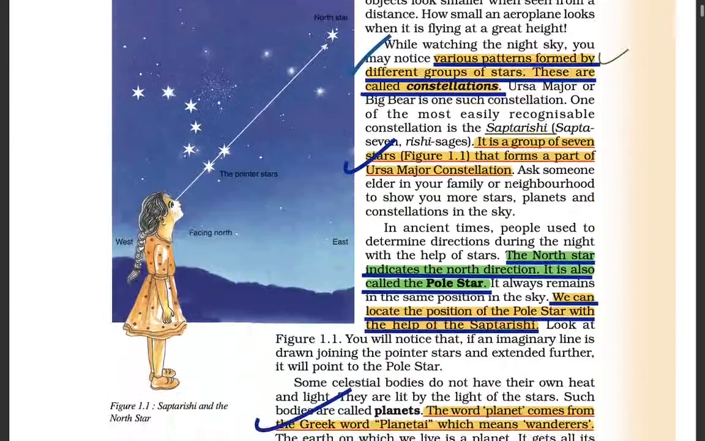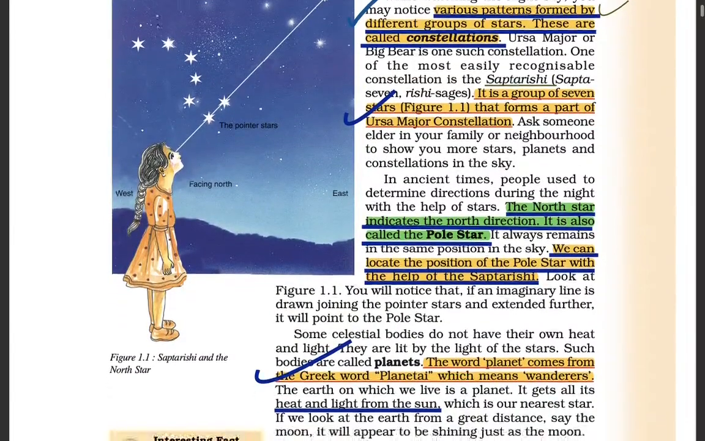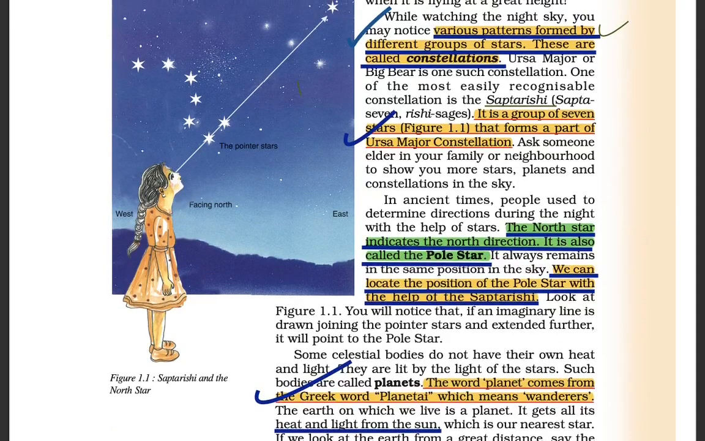Now coming to the next, we have the various patterns formed by different groups of stars. These are called constellations. Ursa Major, the Big Bear, is one such constellation, and one of the most easily recognizable parts of it is the Saptarishi, a group of 7 stars that forms a part of Ursa Major. One thing that I'd like to mention is that Ursa Major is the third biggest constellation in the sky, along with 135 stars in the constellation. So this is what it mentions.